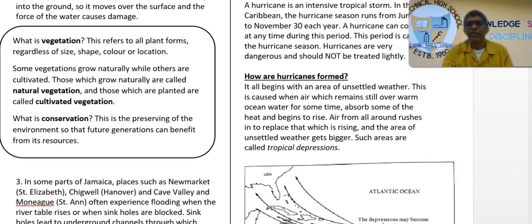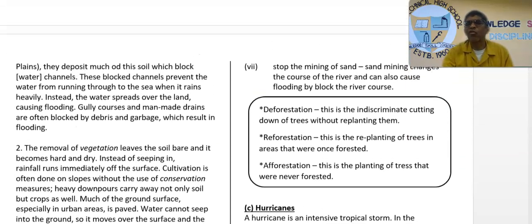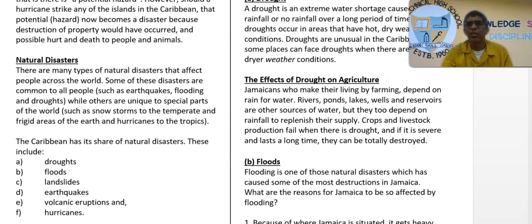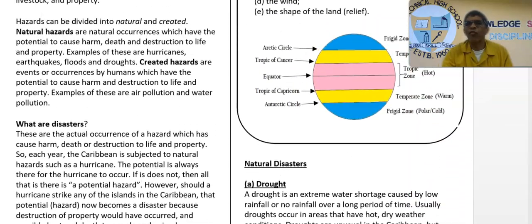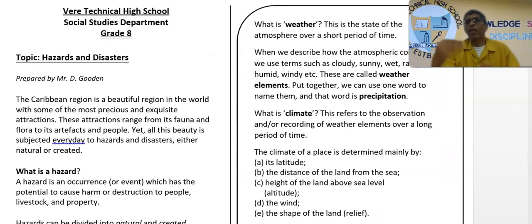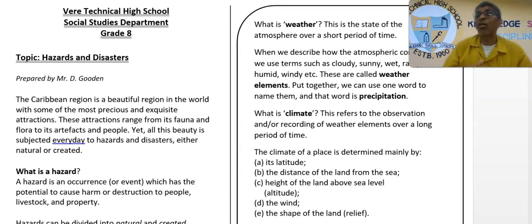The things that we do, other examples of created disasters are like toxic waste, right? Or the use of fertilizers, right? In other words, whatever we do that causes harm. If Mr. Good takes his phone or takes a duster and throws it and hits somebody, I have created a disaster because the person is hurt. Are we together? Good.